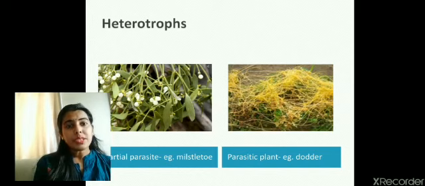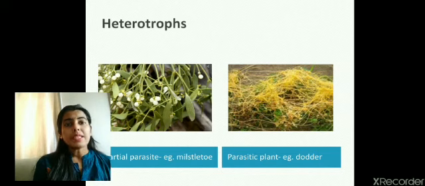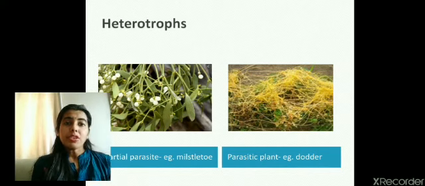It is producing its own food, but still for some of its nutritional requirements like water and some minerals, it depends upon the host plant. It generally grows upon the mahua or the mango tree, and it is not completely depending on that tree. It is partially depending, so it is called as partial parasite.